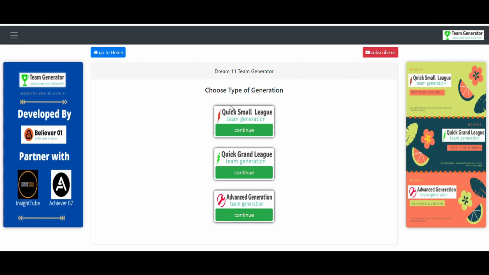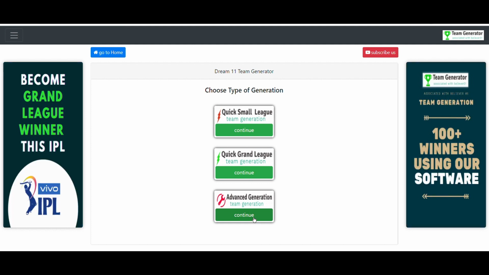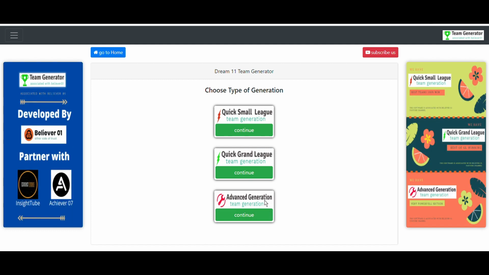Everything will be there in the software, and it will generate the teams according to those conditions. You can see the small leagues, grand leagues, and the advanced generation section is also there. This is a very advanced section, and if you have a lot of skill and you combine your skill with this section, you will definitely win a lot of money, trust me guys.